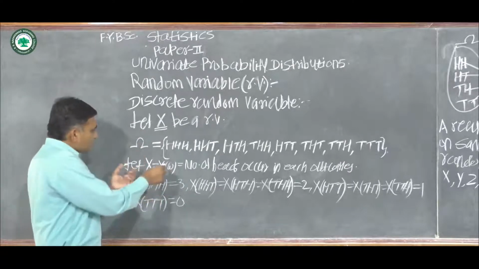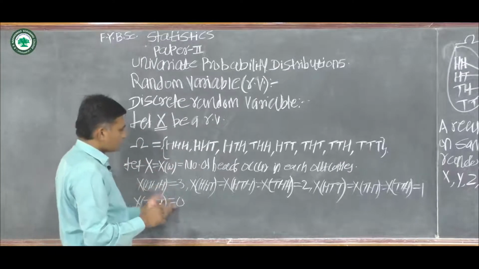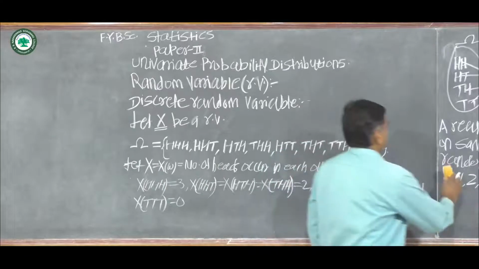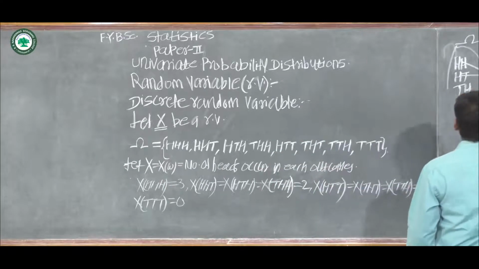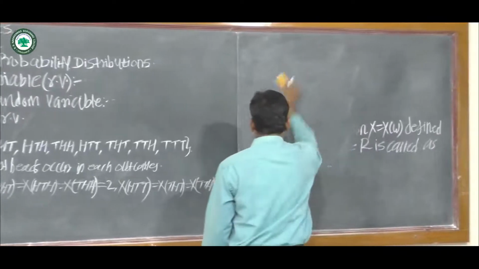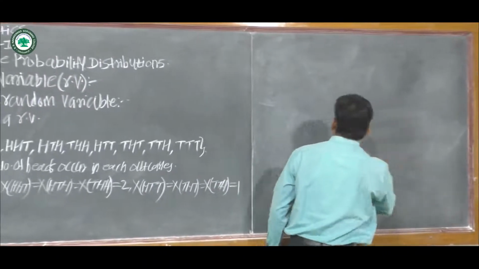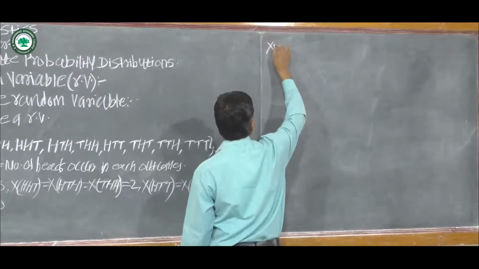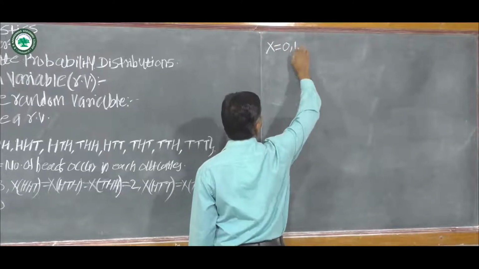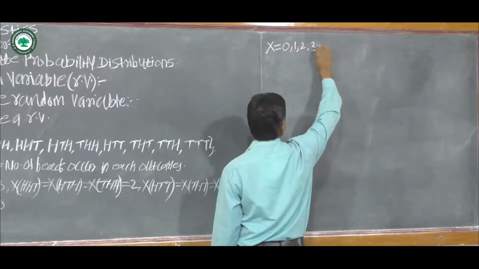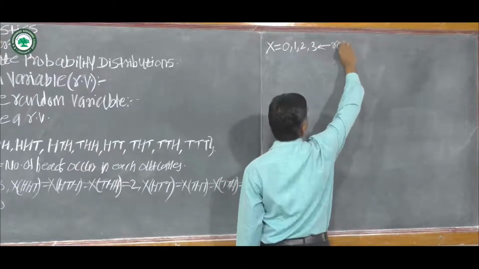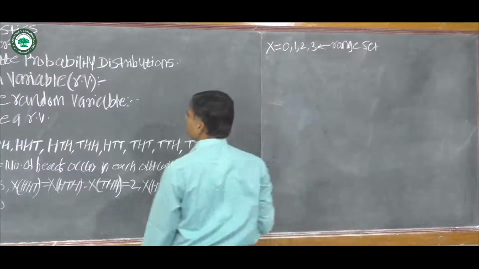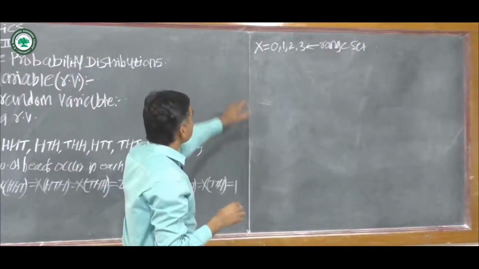Now the possible values of this function are 0, 1, 2 and 3, which is called the range set of X. Now we write the range set of X as X takes values 0, 1, 2 and 3. This is called the range set.